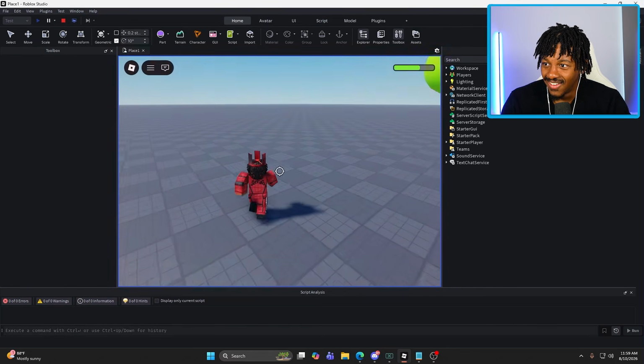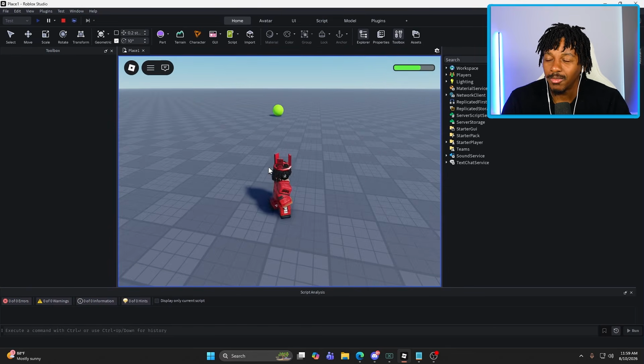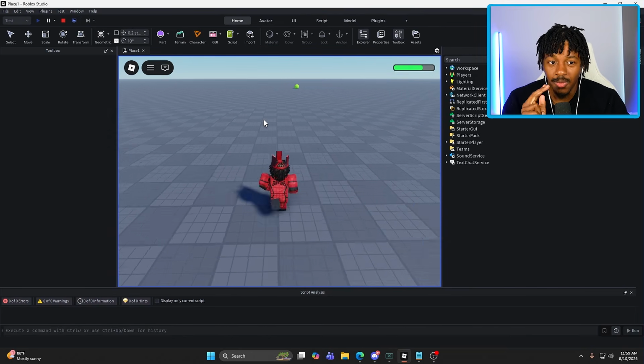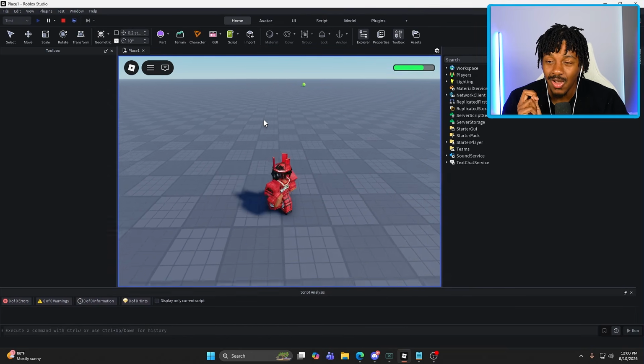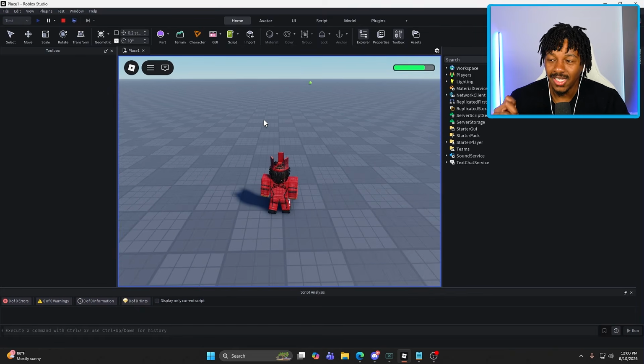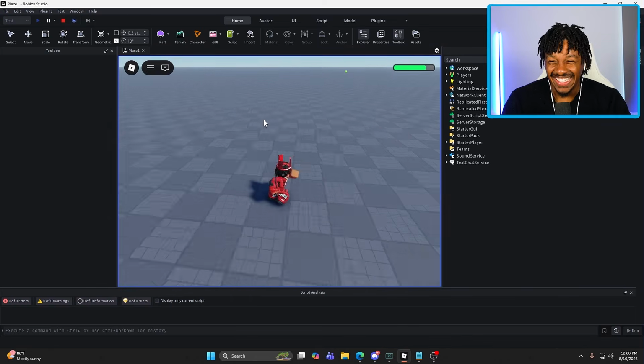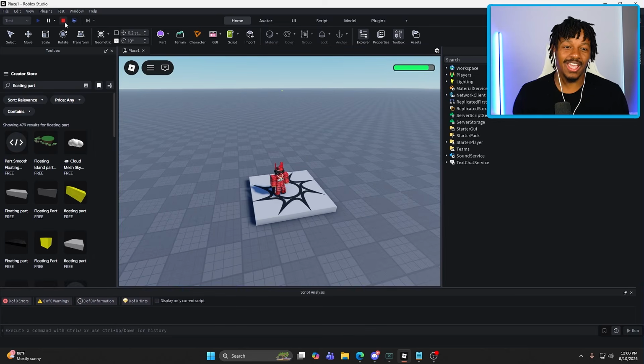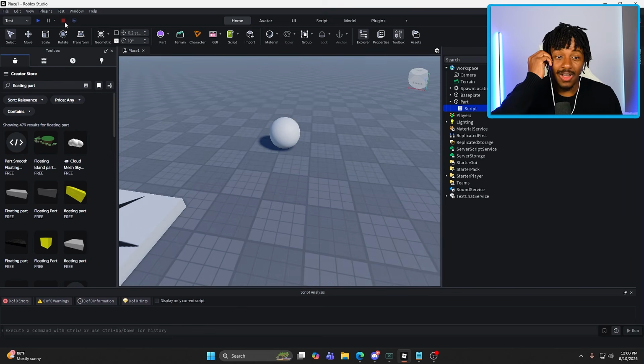Oh, okay, so that was the problem. The problem was that I was touching the ball, and the ball had a delay, so I was touching it multiple times, but it did work. Oh my gosh, dude, this is so fire. All right, but that's good. So all I'm learning is the fundamental parts. That's all I want to know.